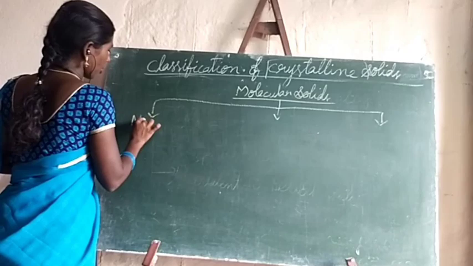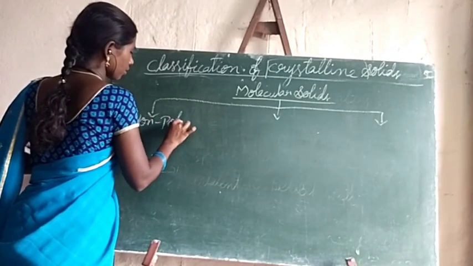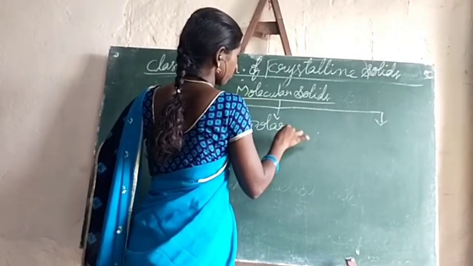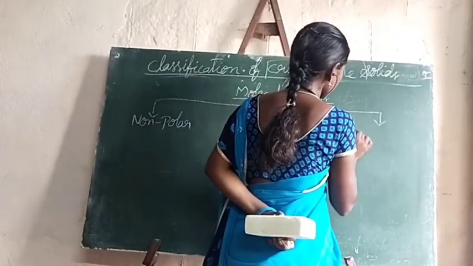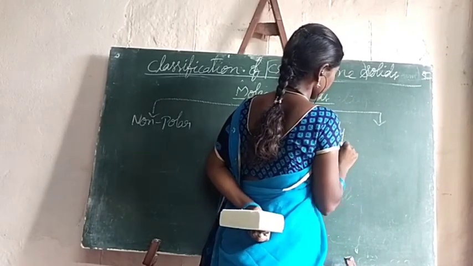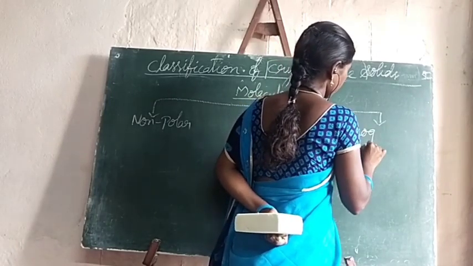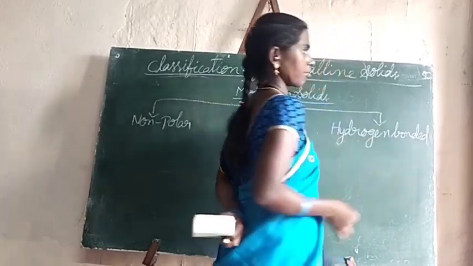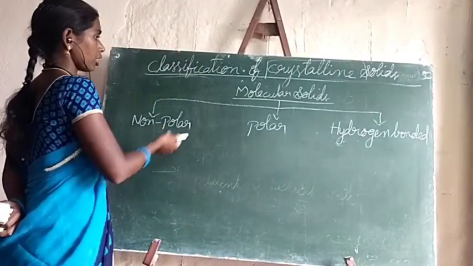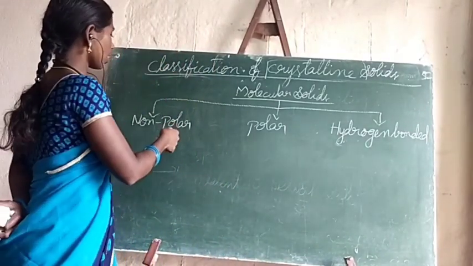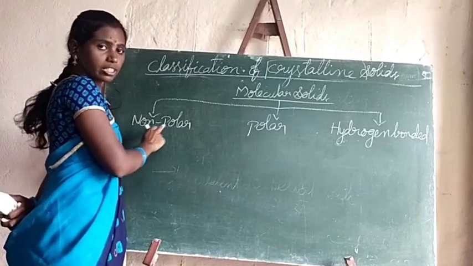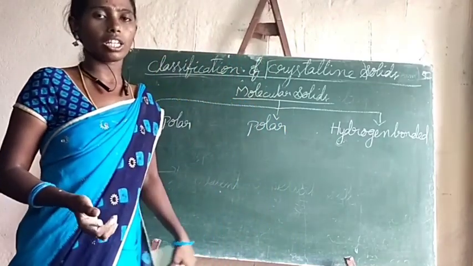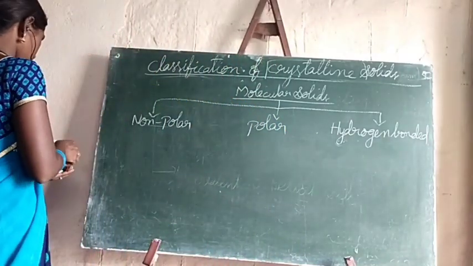Non-polar molecular solids, polar molecular solids and hydrogen bonded molecular solids. What are they? Molecular solids are further classified into three: non-polar molecular solids, polar molecular solids and hydrogen bonded molecular solids. Let me explain them one by one.